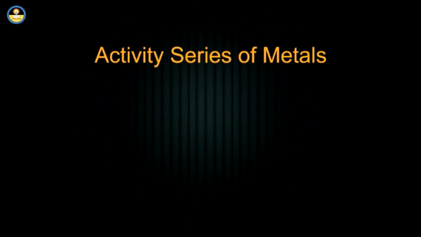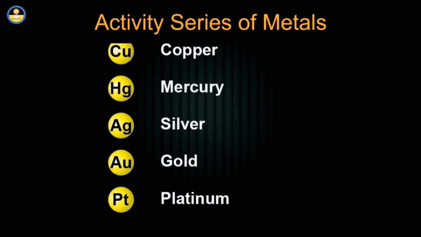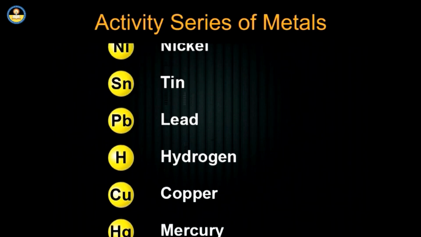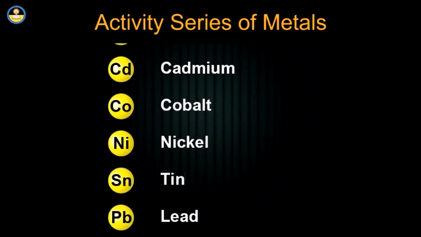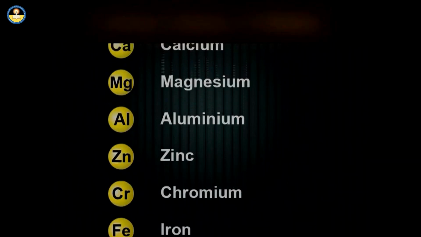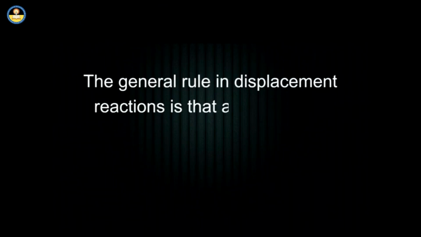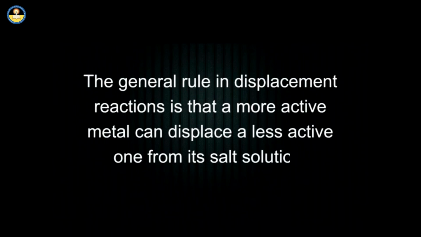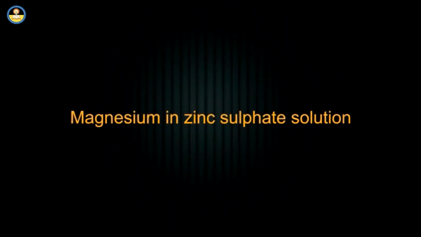Activity series of metals. For arranging these less reactive metals in the activity series, we use displacement reactions to find out their relative reactivities. The general rule in displacement reactions is that a more active metal can displace a less active one from its salt solution. Let us learn about the reaction of magnesium in zinc sulfate solution.